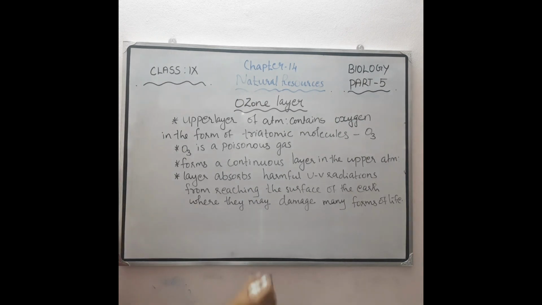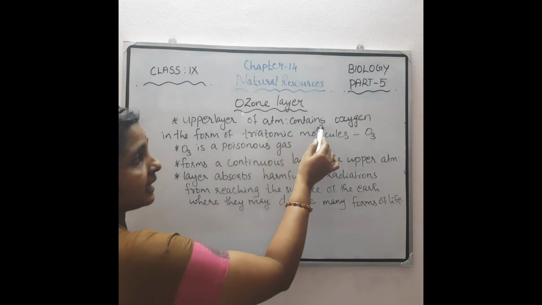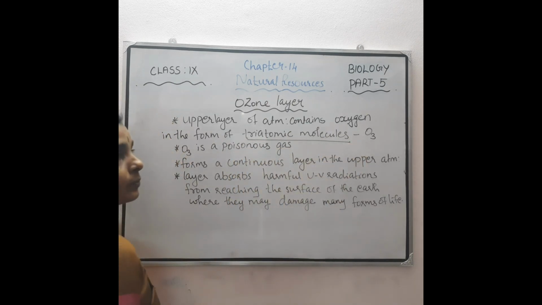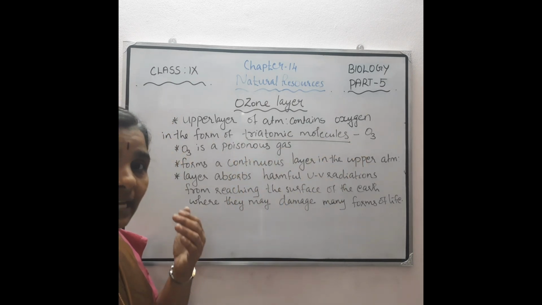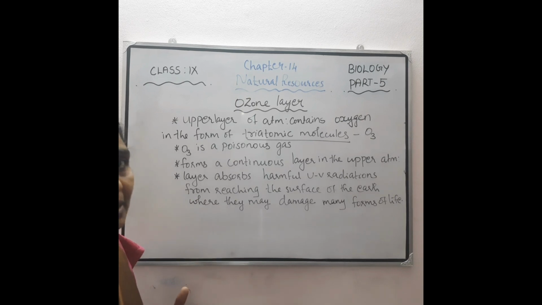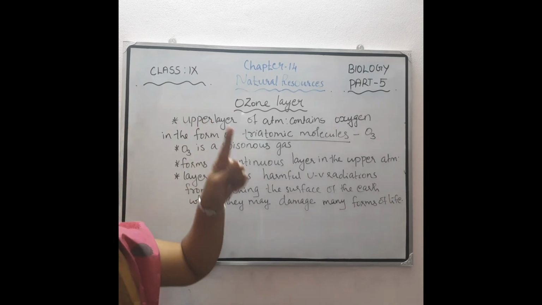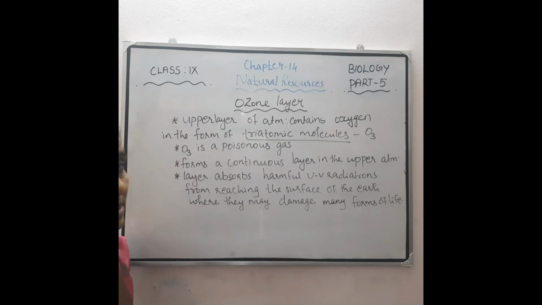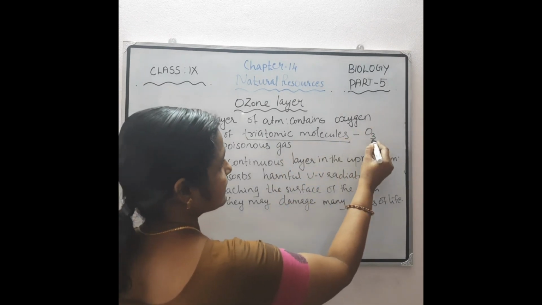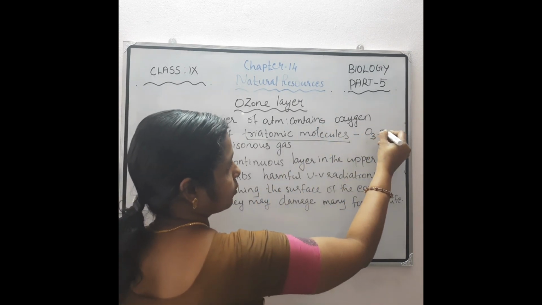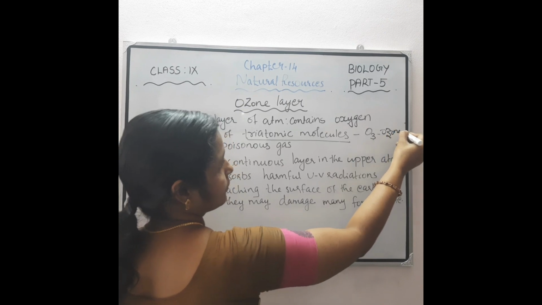But the upper layer of our atmosphere contains oxygen in the form of a triatomic molecule, that is O3, and that is known as ozone.